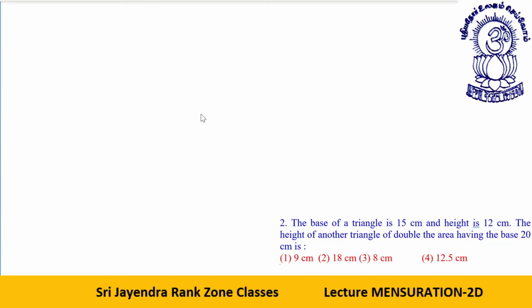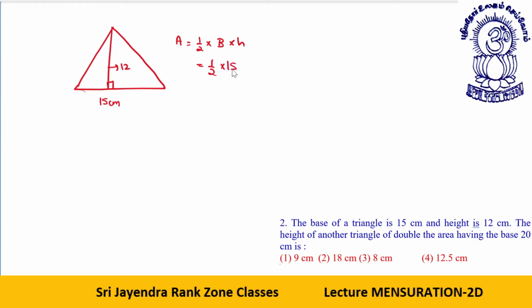The base of a triangle is 15 centimeter and height is 12 centimeter. The height of another triangle of double the area having the base 20 centimeter is? See the difference. We have the first triangle like this. Base is 15 centimeter, height is 12 centimeter. Area of this triangle will be half into base into height, that gives me half into 15 into 12, that is 90 centimeter square.